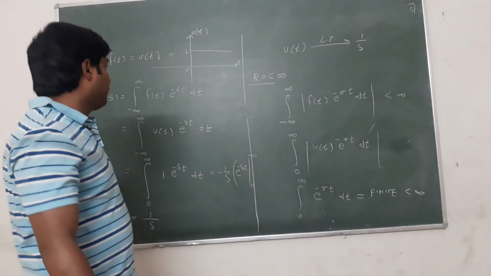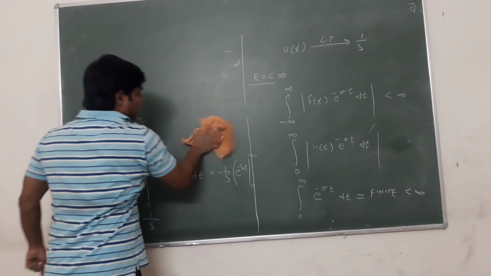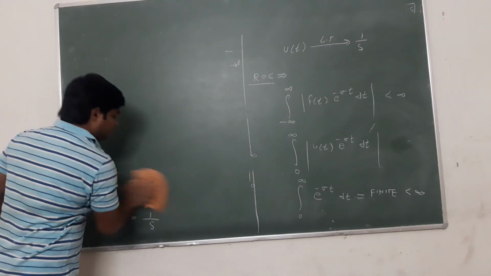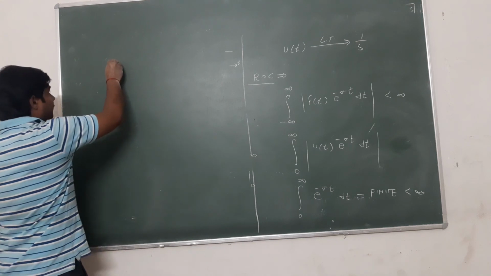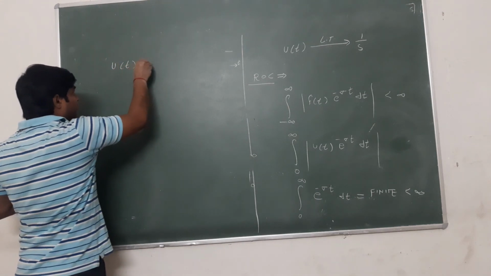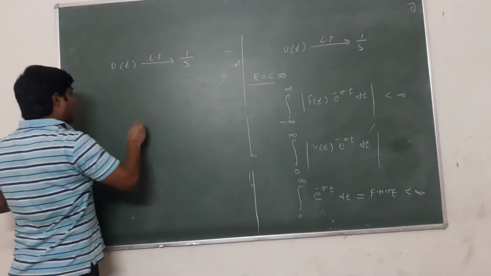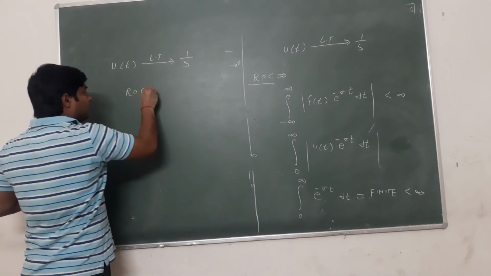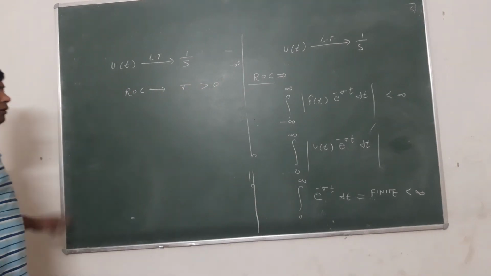From this conclusion, we can say that the Laplace transform of u(t) is 1 by s, and the ROC of this signal is sigma greater than 0.